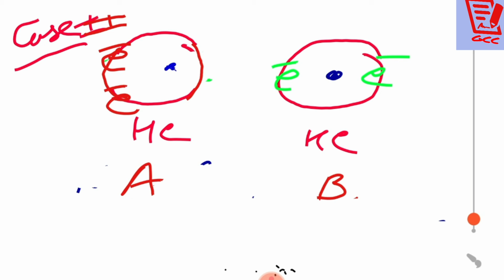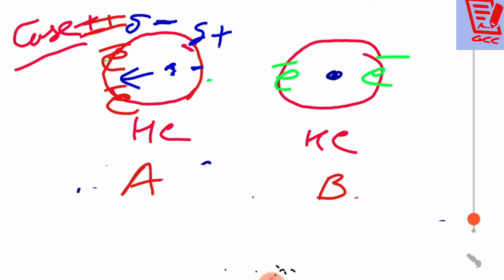Then the nucleus will also move away from that side. Now you see, electron is coming on this side. It means there will be a partially negative charge. Yes or no? Because electron is coming that side. Electrons are moving away from this side, so there will be a partially positive charge.